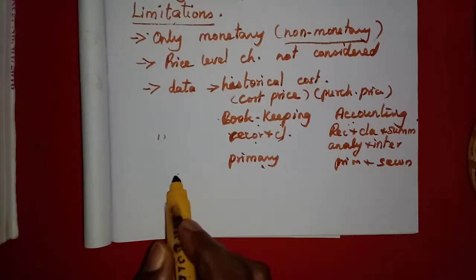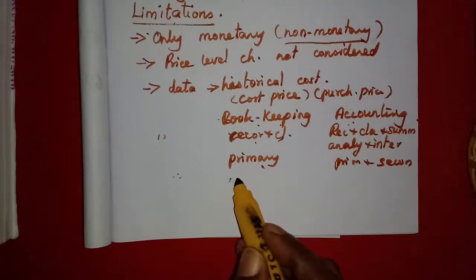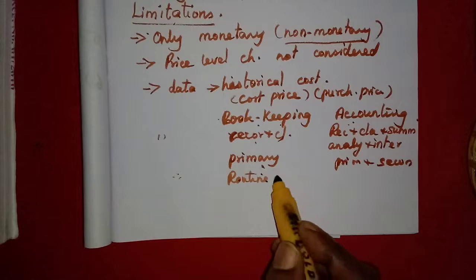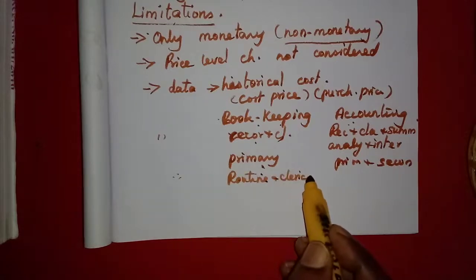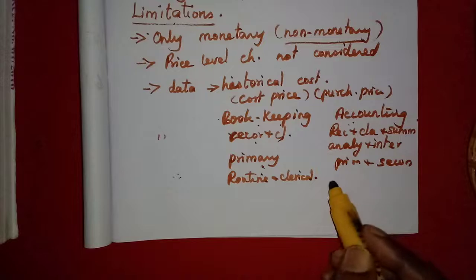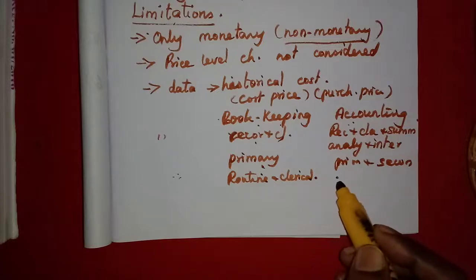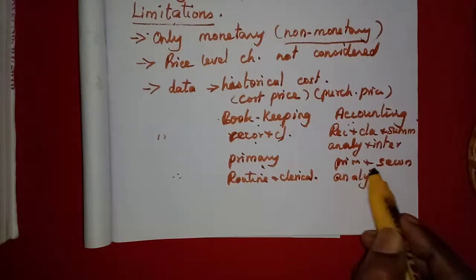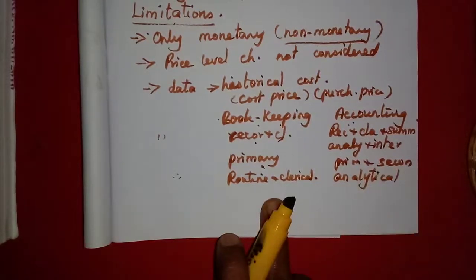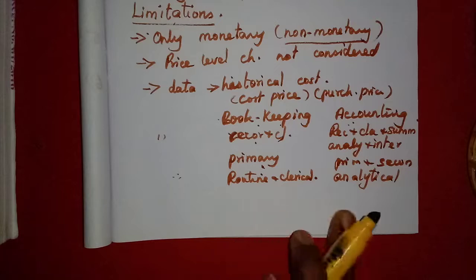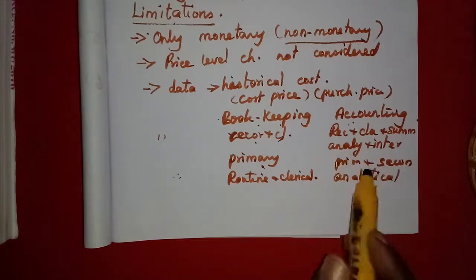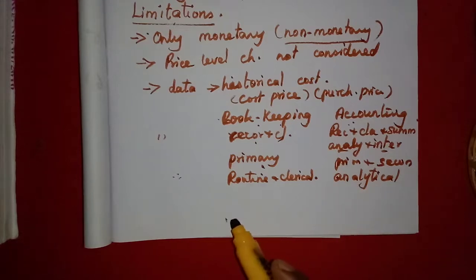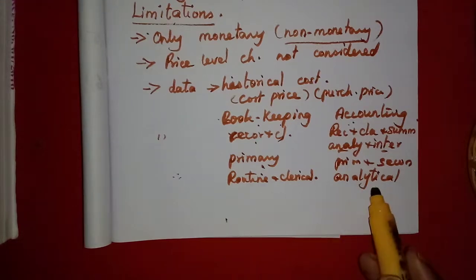Then which type of job is it? It is routine and clerical. Again and again we do it. Then clerical staff only will do this. But here it is analytical. It is not repeatedly done. They will do and they will analyze. Here especially analysis, interpretation, analyzing. So analytical work is carried out. That nature of the job is an analytical job.